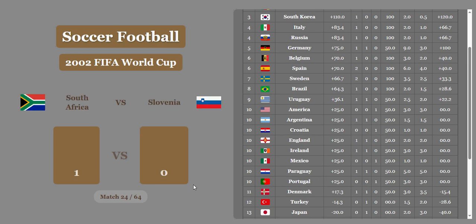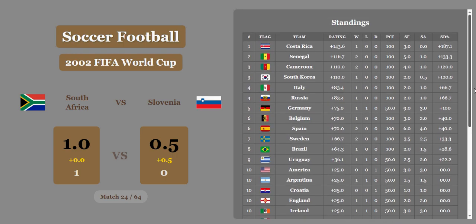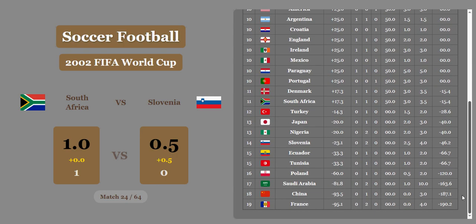South Africa versus Slovenia. South Africa wins. Slovenia gets a half goal. That's not going to be enough. South Africa wins, and Slovenia is really going to regret that one because they probably should have won it.